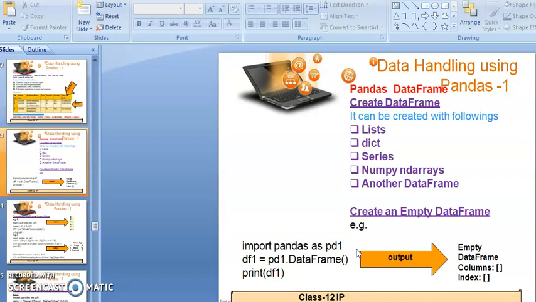Now after that, we will create one variable, df1, and in this variable we have to store the empty data frame.